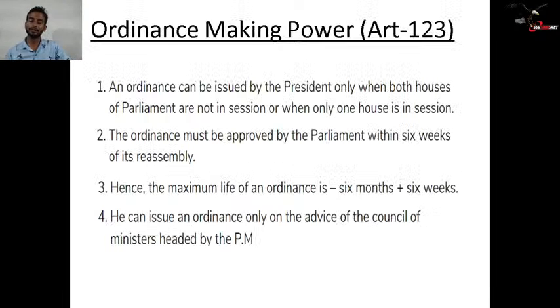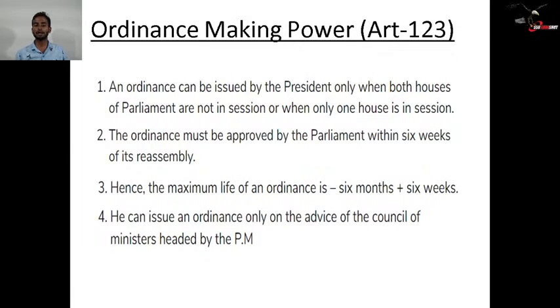Now, the ordinance making power. It is one of the most important powers which the President of India enjoys, according to Article 123. What is this ordinance making power? When the session of Parliament is not in action, the President of India has the right to make an ordinance for any special cause. So an ordinance can be issued by the President only when both Houses of Parliament are not in session, or when only one house is in session.